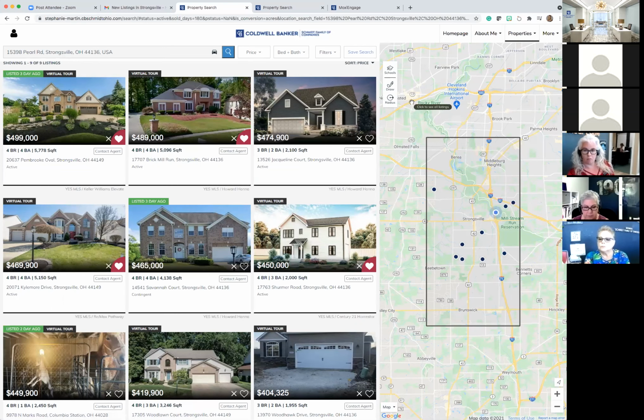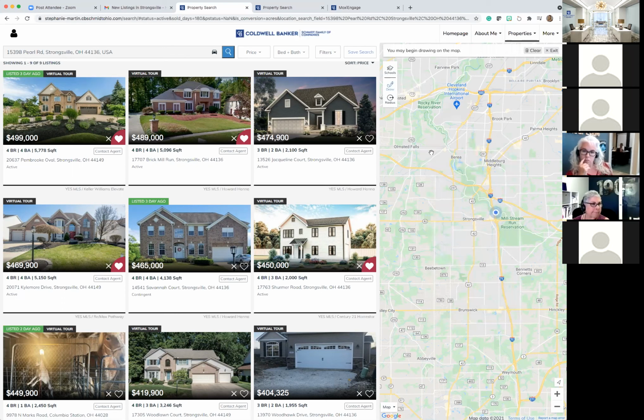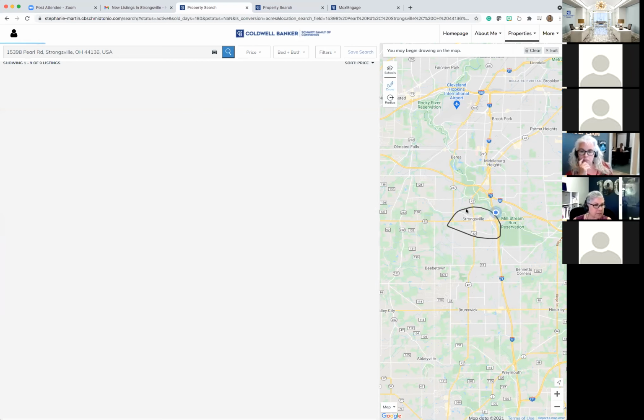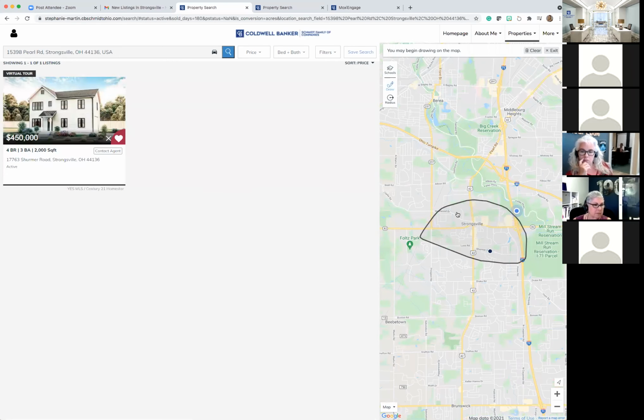On the right, they can also use the map feature. This is Google Maps, so it's live and interactive, just like you can. If you click on this little draw button, if they wanted to be super specific, just like you when you're setting it up, they might say, I decided after I saw the houses in North Royalton and Brecksville, or whatever the communities might be, that once I got into this community, this is where I want to be. And they can draw a little circle, and it's going to narrow it out and give you just the listings in that particular sphere of location.